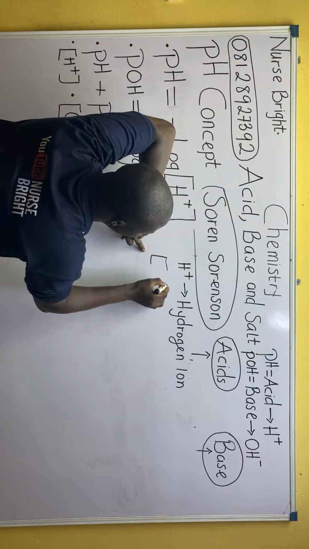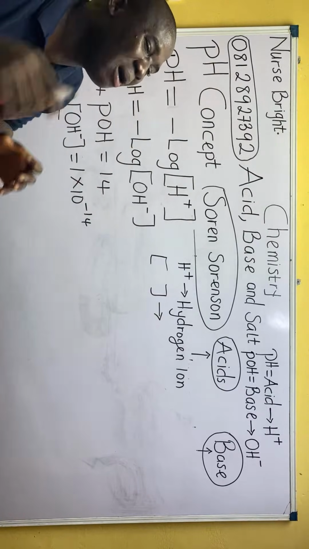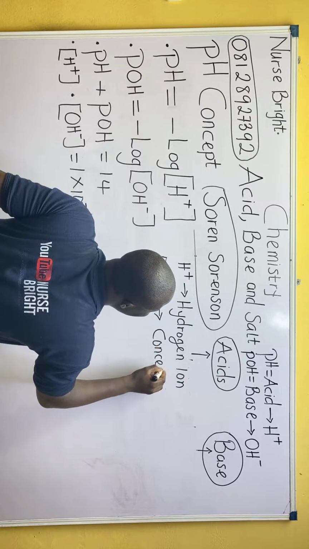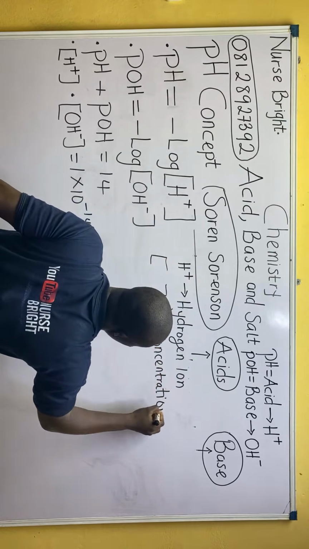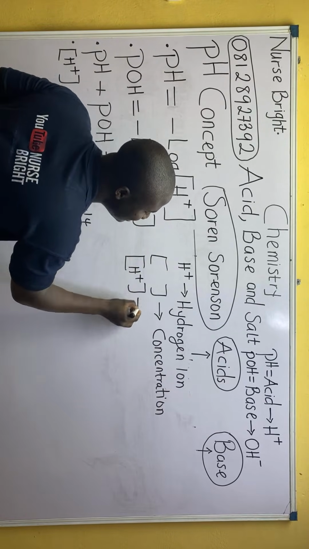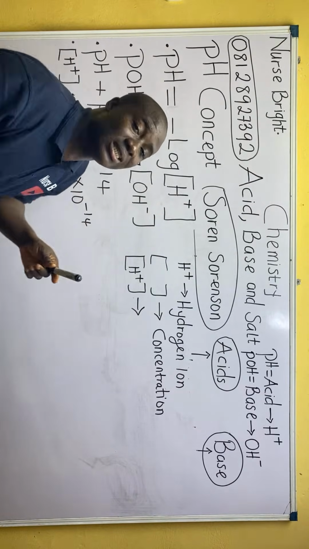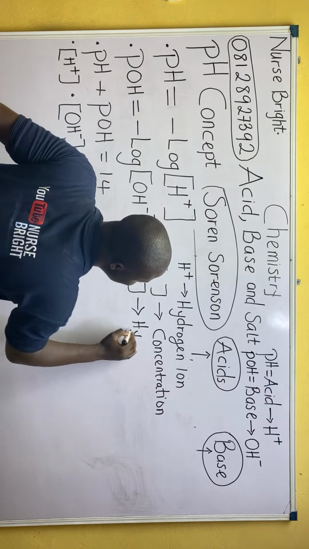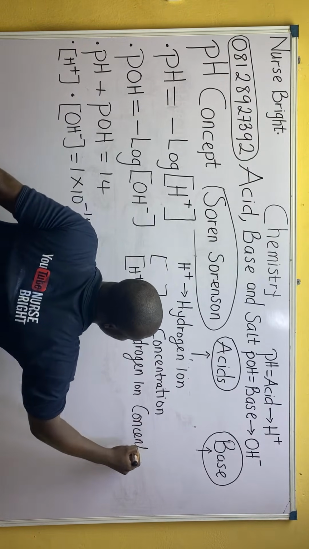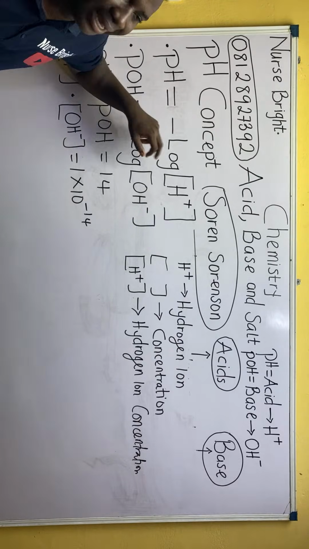Also you should note this: in chemistry, a bracket means something. Whenever you see a bracket, it's not just a normal bracket as in your maths. In chemistry, this bracket simply means concentration. So whenever something is inside a bracket, that thing's name should end with concentration. So this H plus in the bracket is now called hydrogen ion concentration.